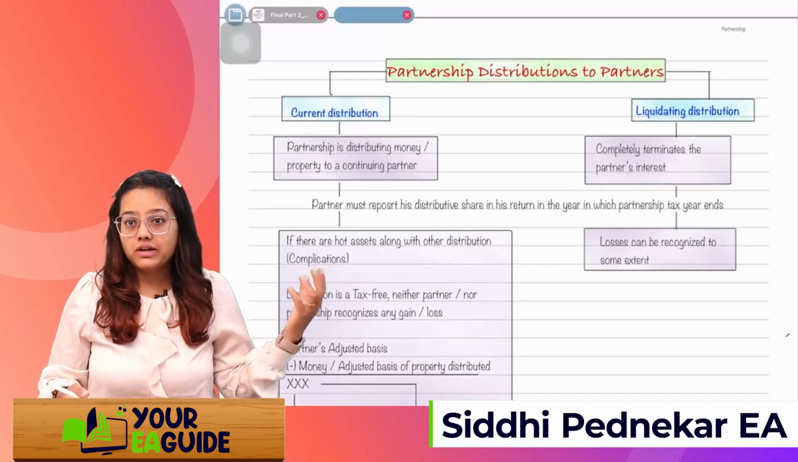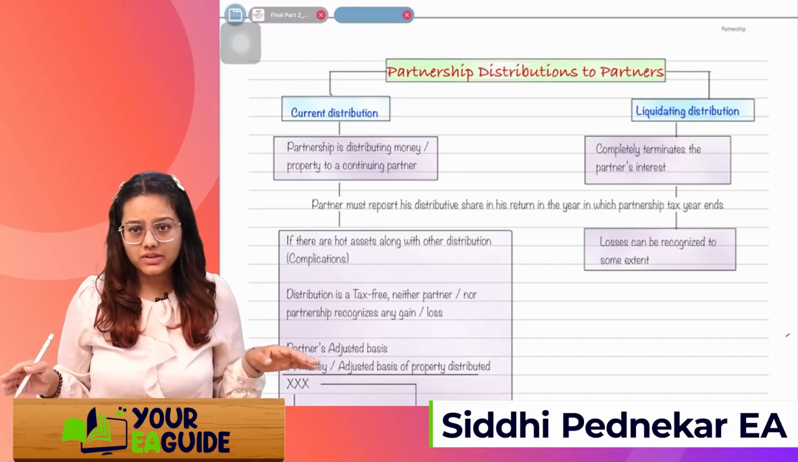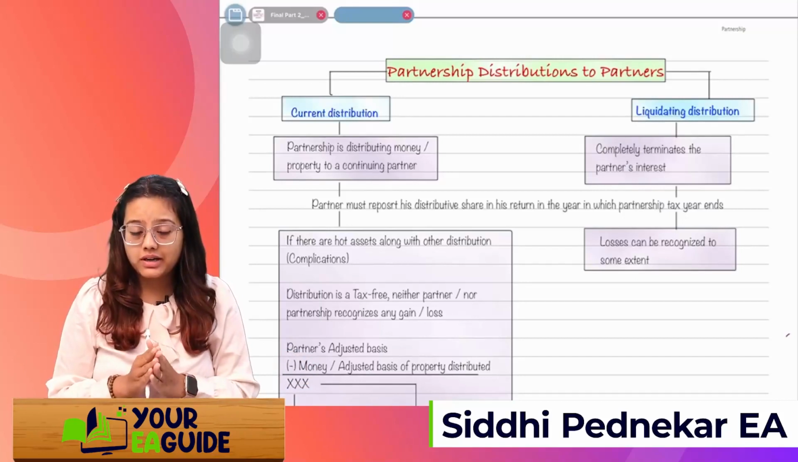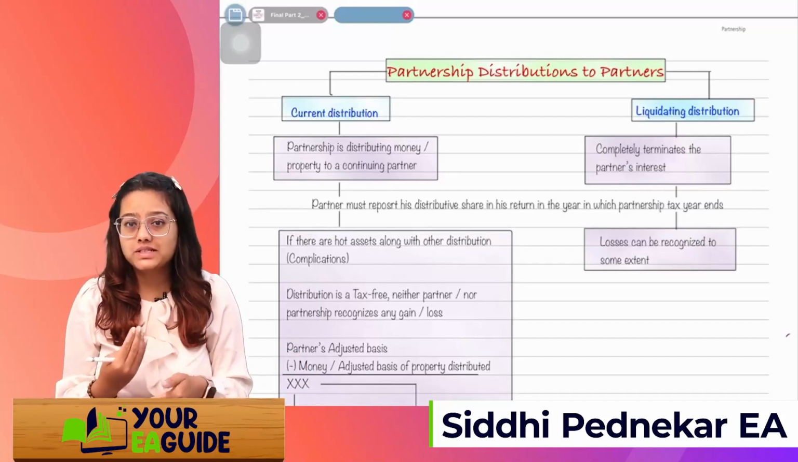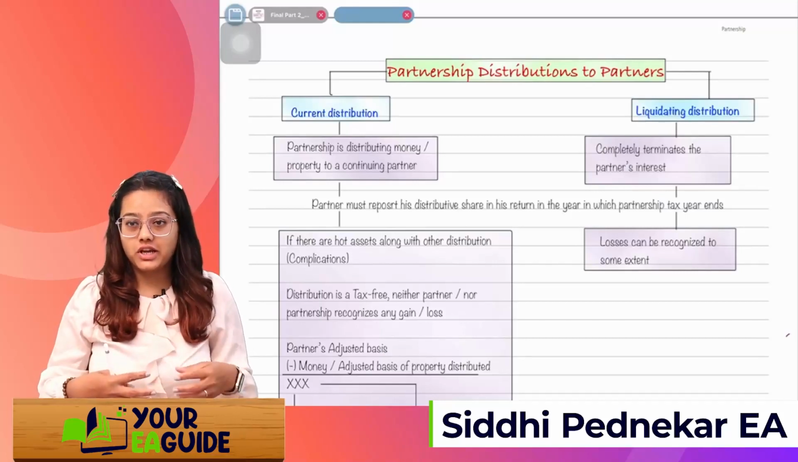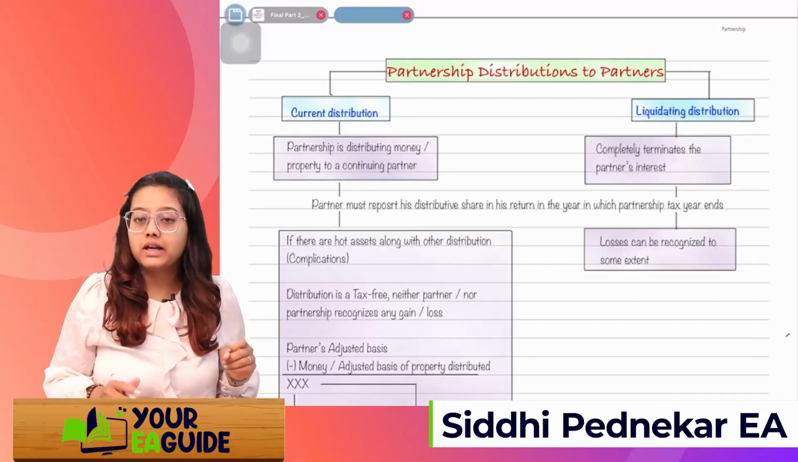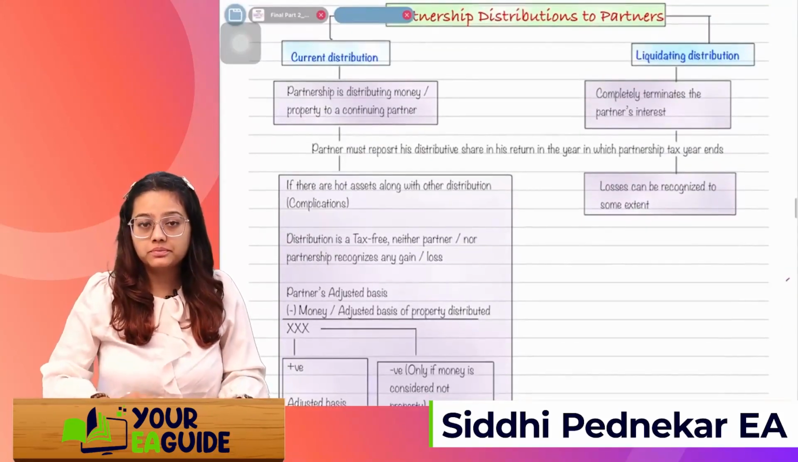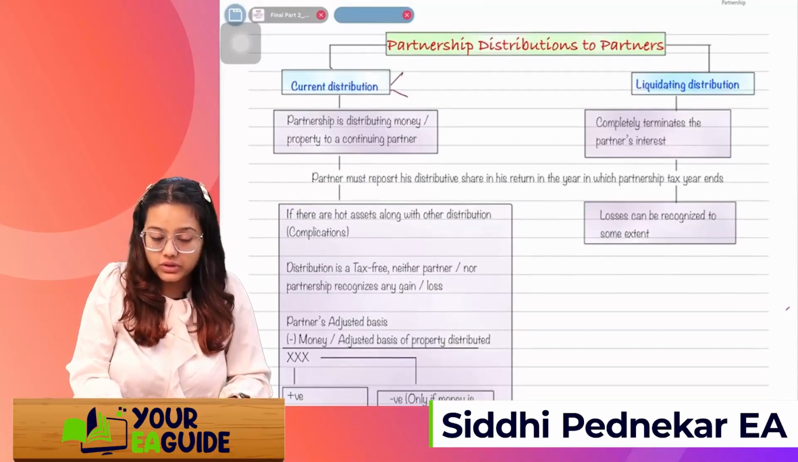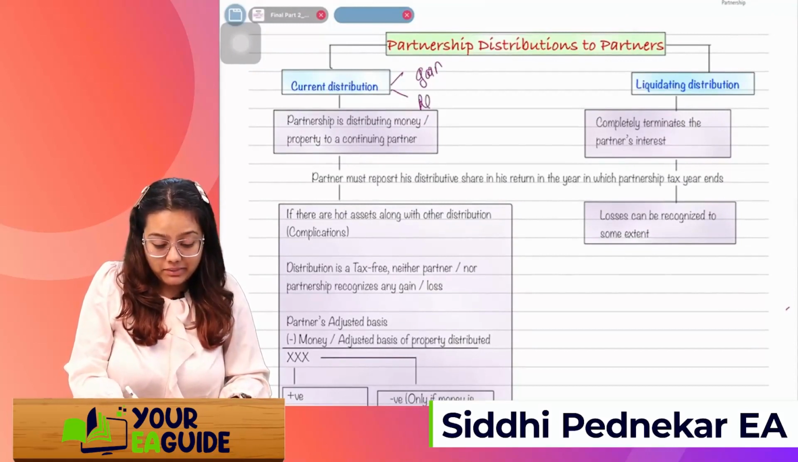Okay, liquidating distributions means what? If the partnership firm is getting liquidated and the firm is not going to continue the business anymore, then that is called liquidation. And in that liquidation scenario, if the partner is getting the distribution, that is called a liquidating distribution. Okay, so in case of current distribution, we need to check two things: what gain the partner will recognize and what will be the remaining basis.